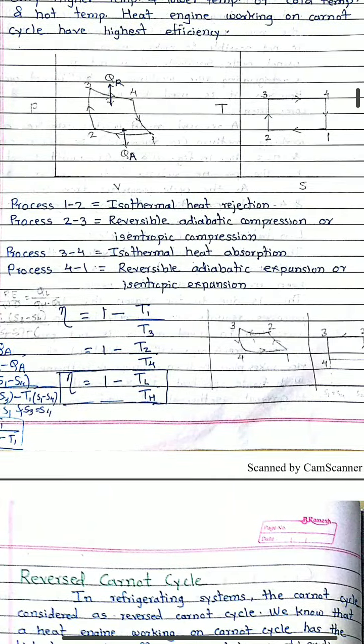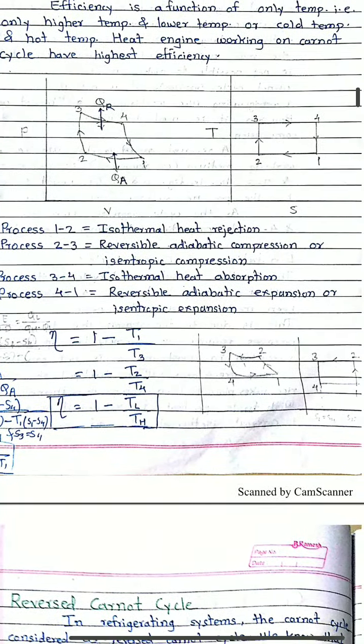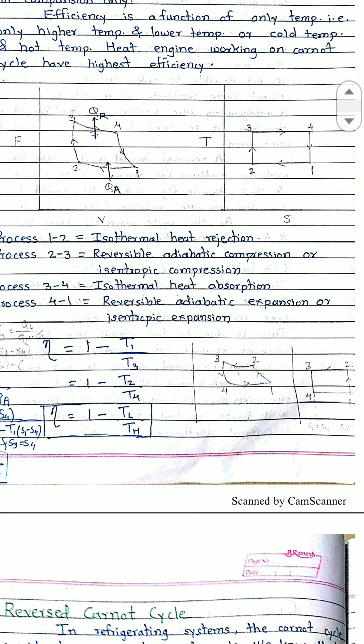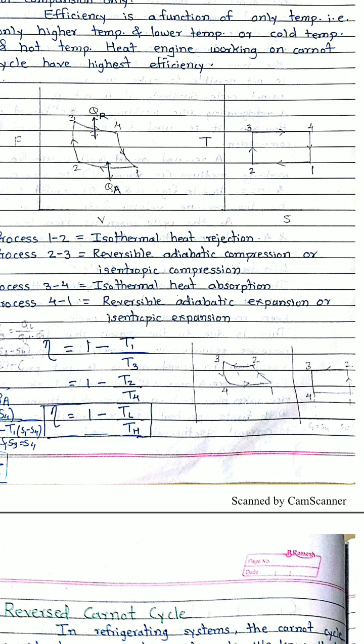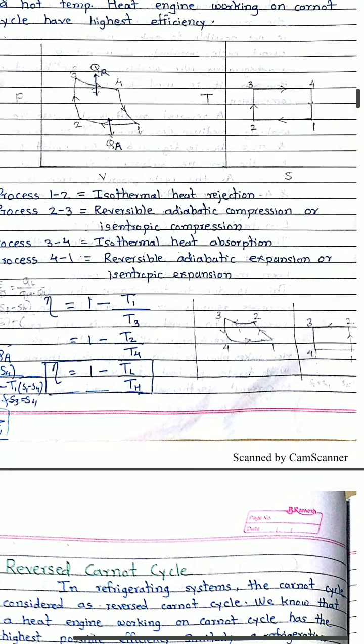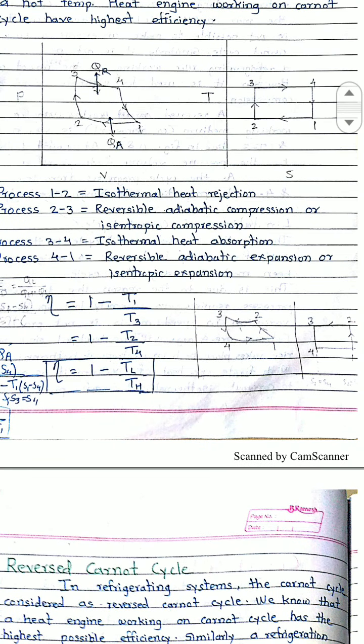So the reverse Carnot cycle, which includes, first, on the left hand side, if you observe the diagram, this is the PV diagram, and on the right hand side, that is a TS diagram. So the processes are 1 to 2, 2 to 3, 3 to 4 and 4 to 1. When these conditions are there, please look at the bottom right corner.